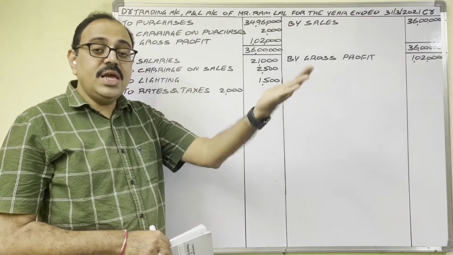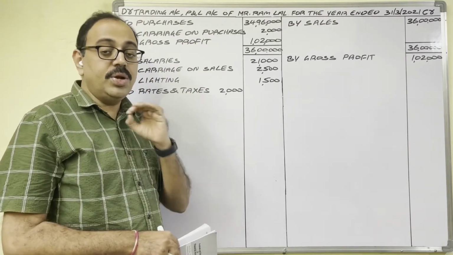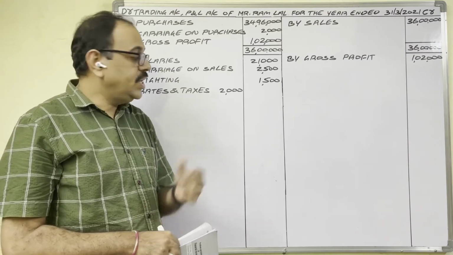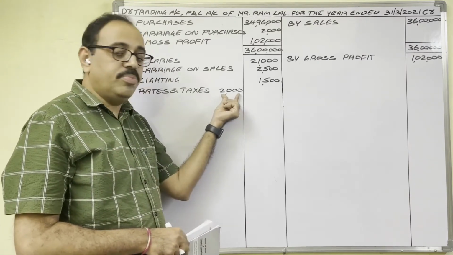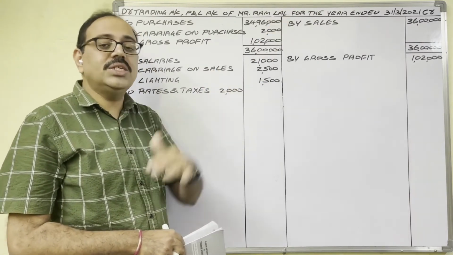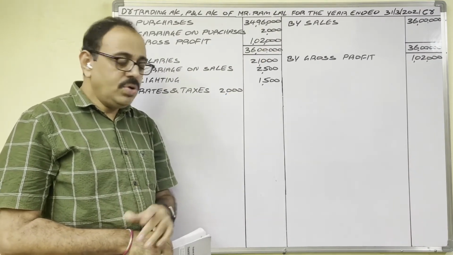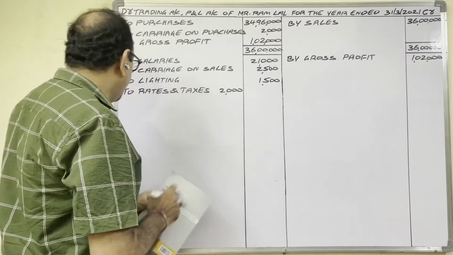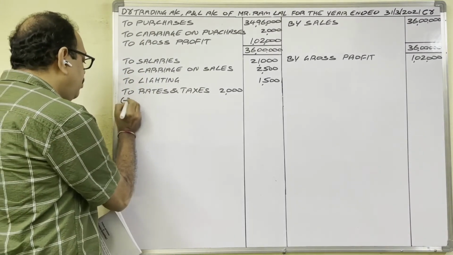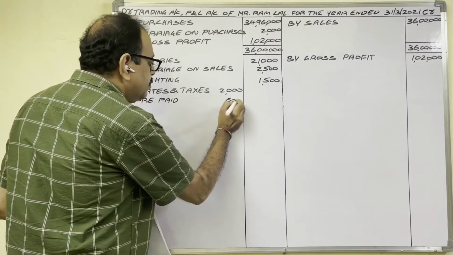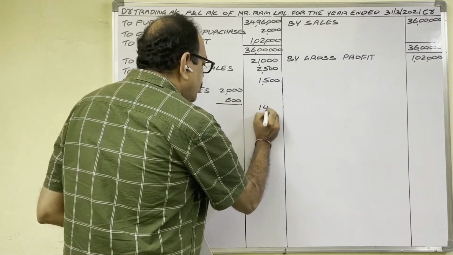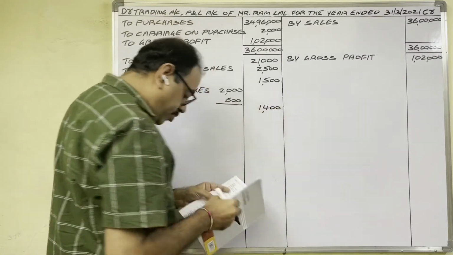If any other year amounts are included, then we have to subtract them. So in rates and taxes 2,000 rupees, next year amount 600 is included. Next year 600 we show in next year. So we have to subtract this 600 minus prepaid 600. In outer column remaining amount 1,400 rupees.